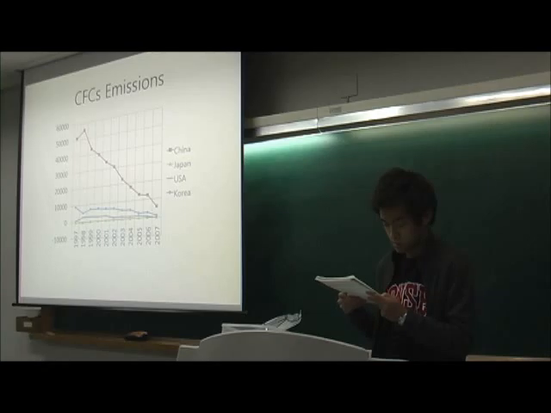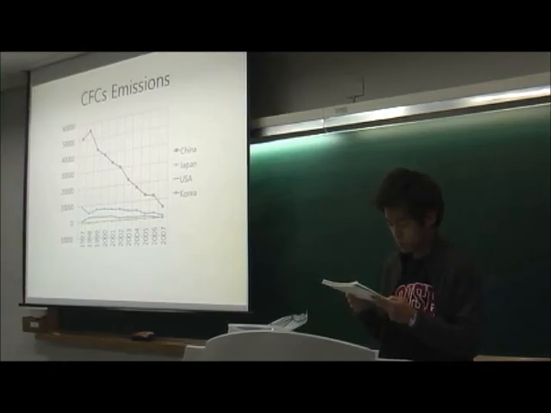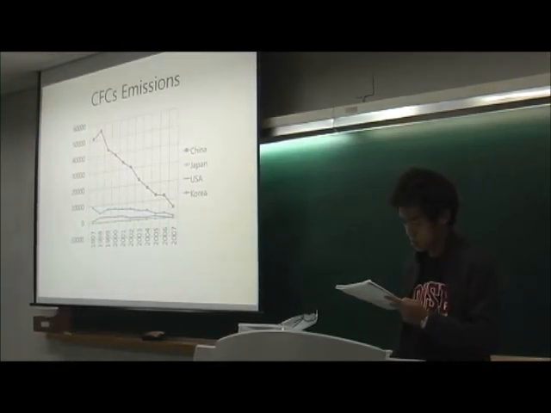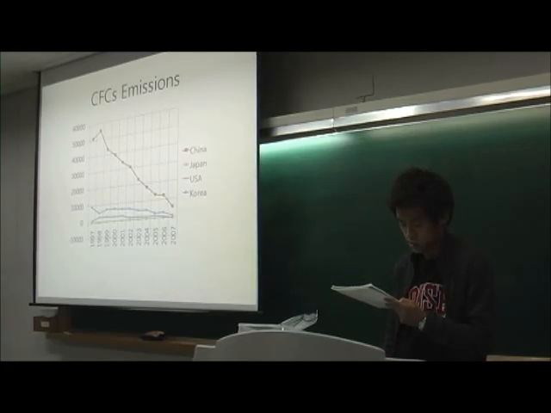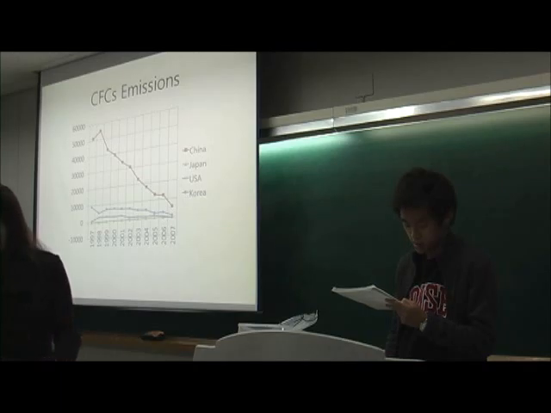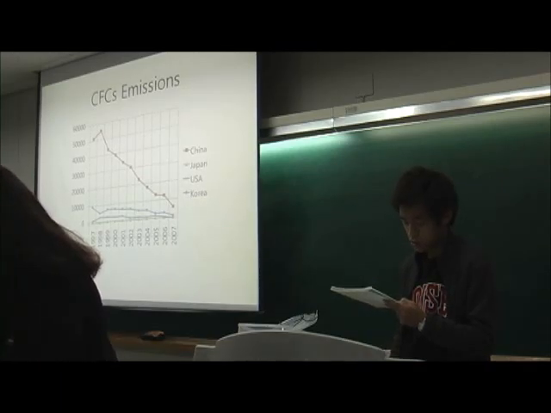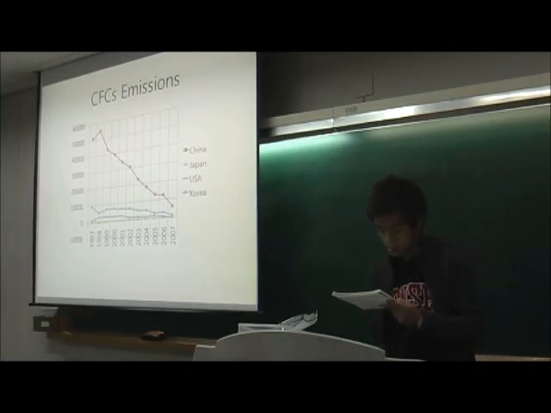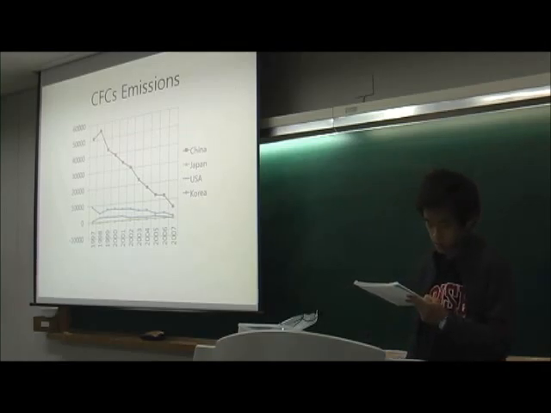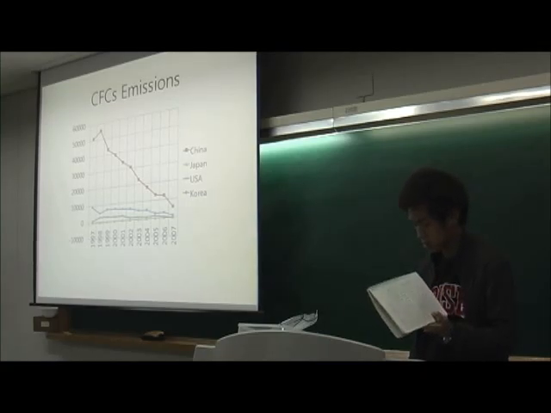Also, the amount of freon gas produced by China decreased excessively during 10 years. Although the other three countries decreased it slightly too, they cannot be equal to China. From these statistics, we can notice that there were many efforts to reduce the greenhouse gases, but this still cannot stop the destruction of the ozone layer.